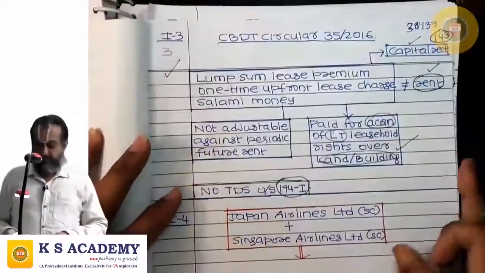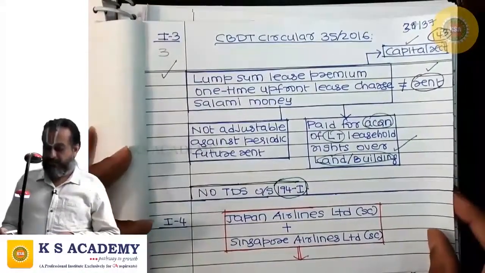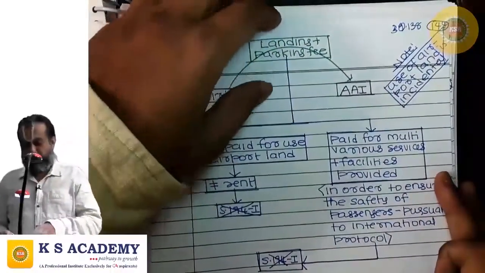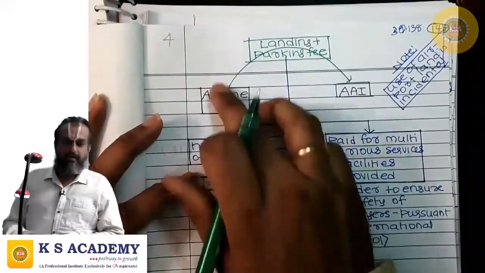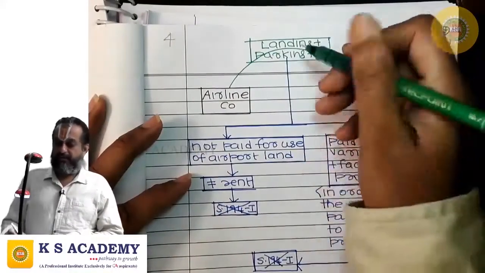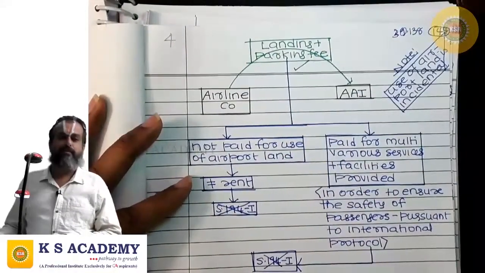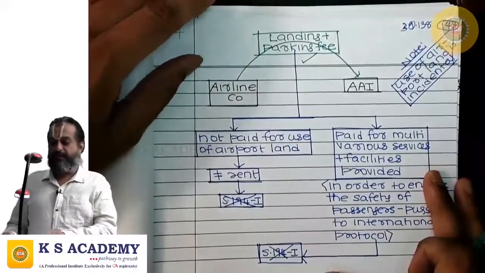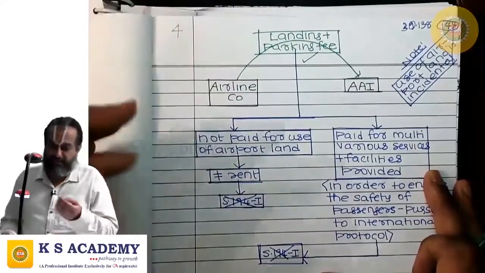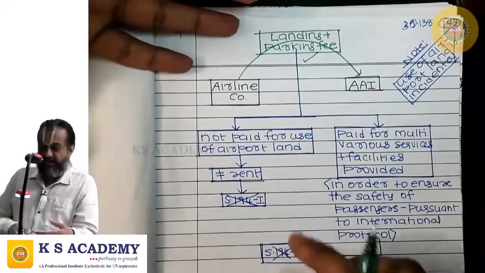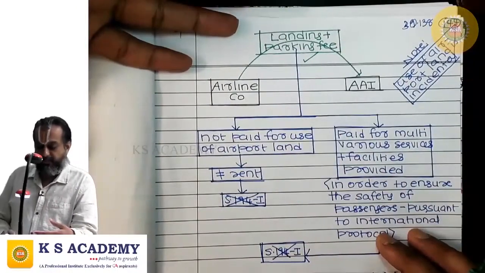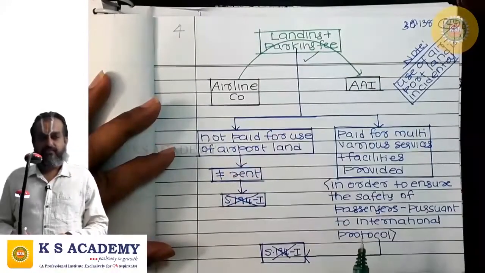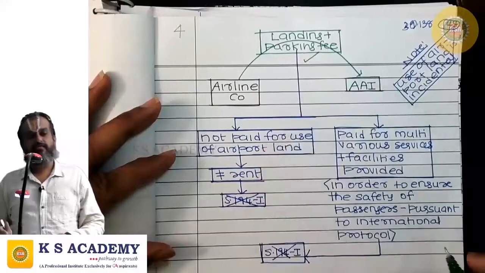Next are Japan Airlines Limited Supreme Court and Singapore Airlines Limited Supreme Court, two judgments from the Supreme Court. Airline companies pay landing and parking fee to the Airport Authority of India. Does this landing and parking fee come under 194I? Should it be subjected to TDS under 194I? This is the issue.